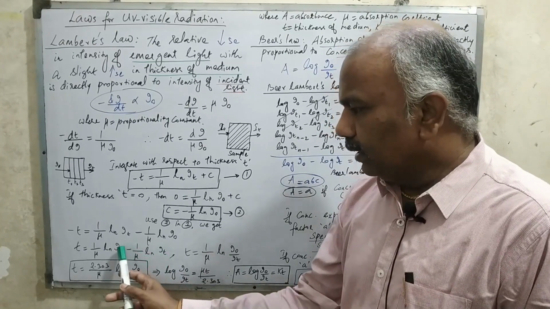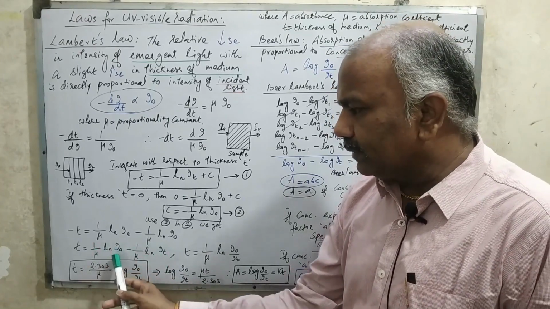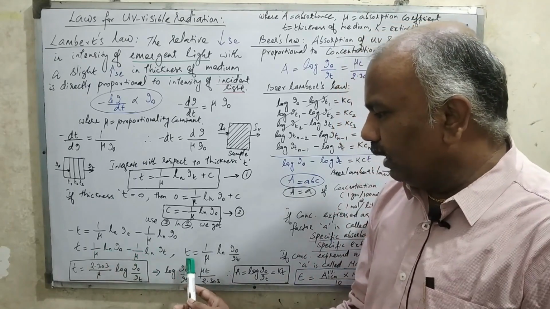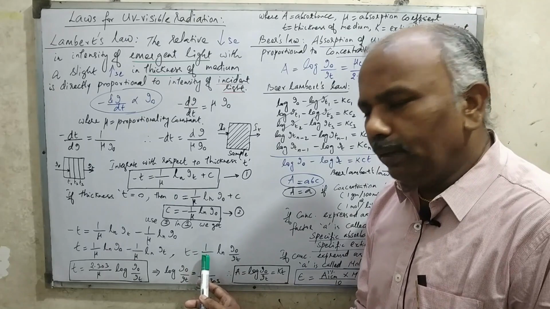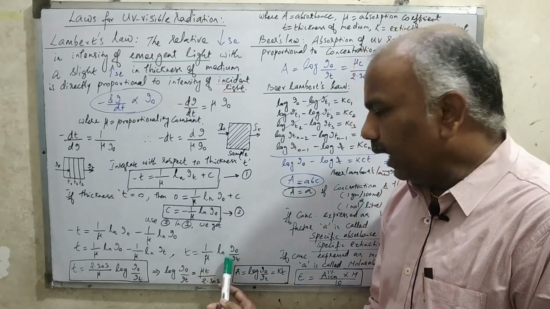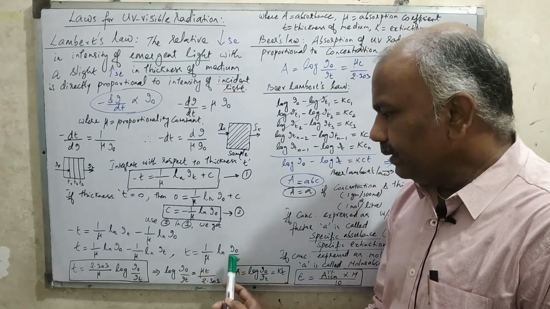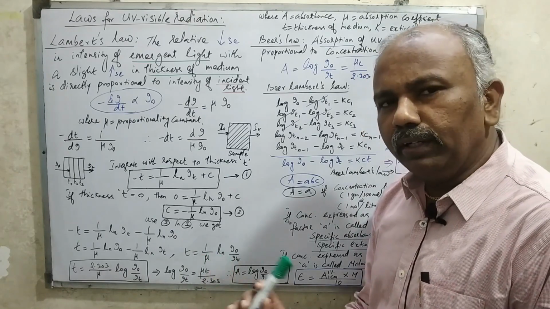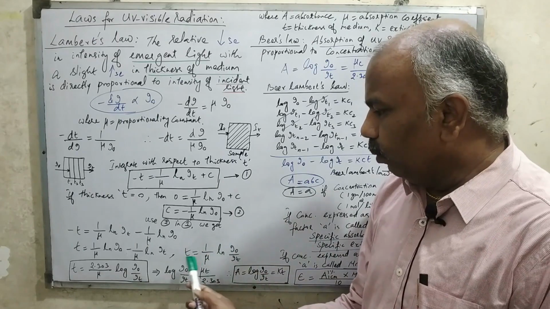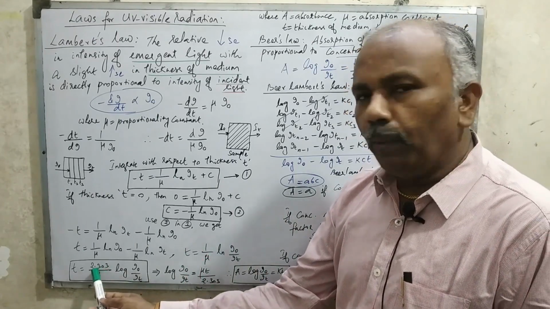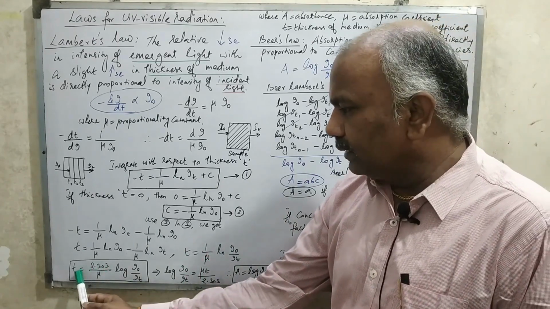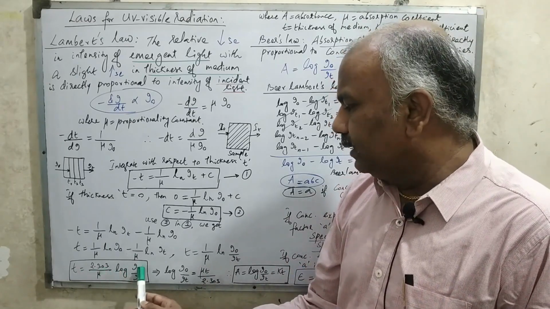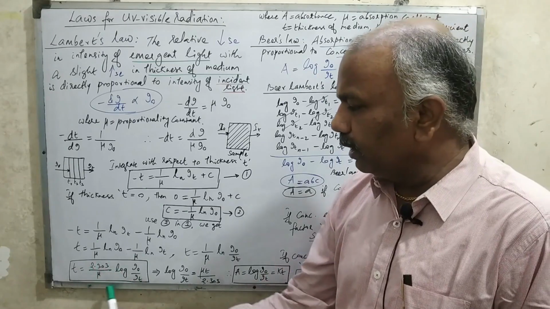If I take the common factors, 1 by mu and natural log, in all these cases they are common. So T is equal to 1 by mu natural log of I0 by I_T. Right? This is the formula I am getting. Now if I want to convert the natural log into the normal logarithmic scale, I have to multiply with 2.303. So T is equal to 2.303 divided by mu into log of I0 by I_T. This is the equation I am getting finally.